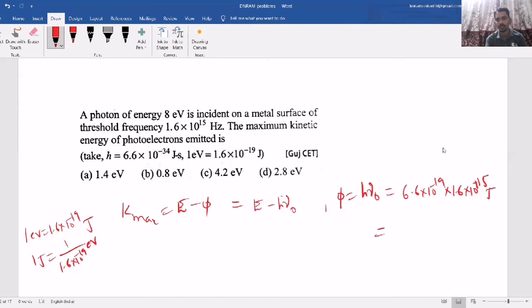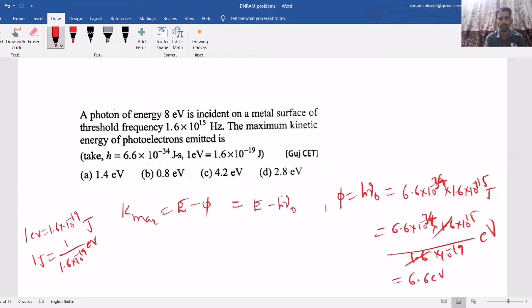So this is in terms of joules. Now you have to convert it into electron volt. So what can I do? I can divide by 1.6 into 10 power minus 19. Sorry, here the h value is 10 power minus 34. Please correct it. If you solve this, you will get it in terms of electron volt. Once you do this calculation, 1.6 and 1.6 cancel, then 10 power minus 19 goes up. Then 19 plus 15, 34. So this will become 6.6 electron volt.